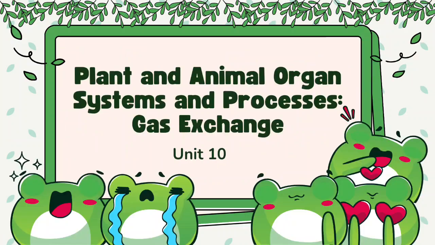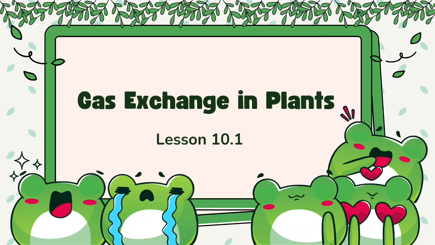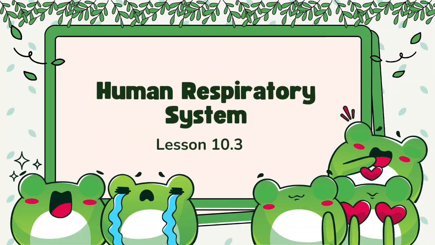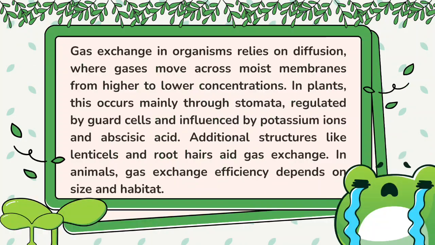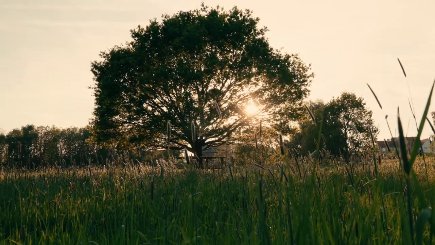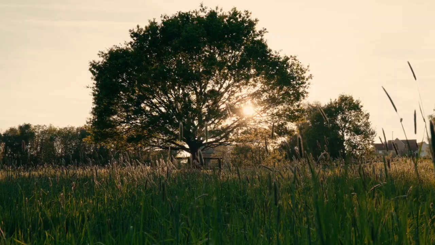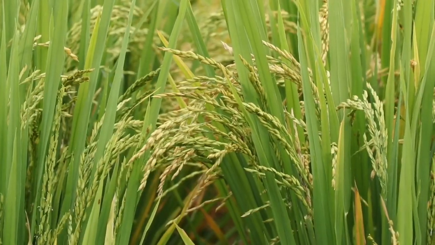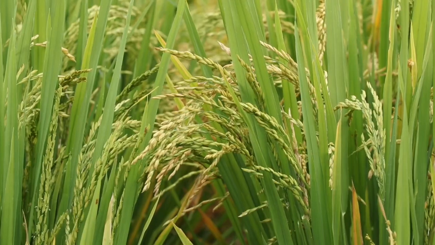Let's move on to plant and animal organ systems and processes in gas exchange. Unit 10. Gas exchange in organisms relies on diffusion, where gases move across moist membranes from higher to lower concentrations. In plants, this occurs mainly through stomata, regulated by guard cells and influenced by potassium ions and abscisic acid.